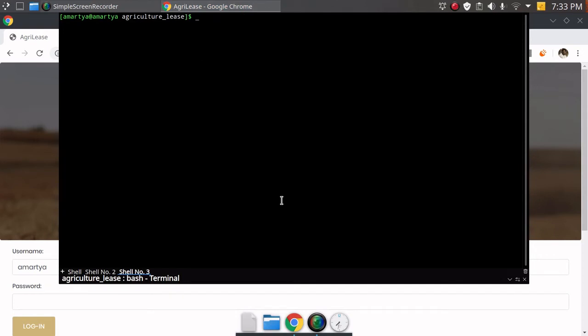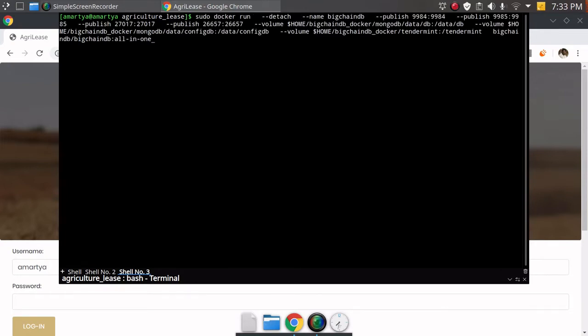So let me show you. What happens is this is working on a database which is running on blockchain. So this blockchain-based database is built on MongoDB and Tendermint, called BigchainDB. So this is a Docker container which runs that for us. I'm going to just run the Docker container. So this is the command.